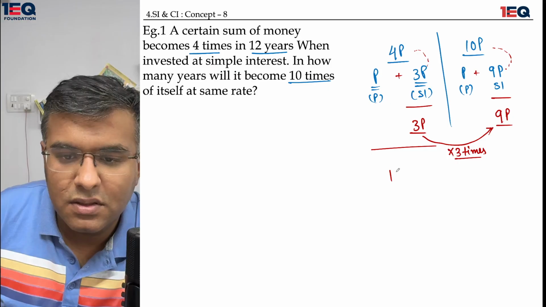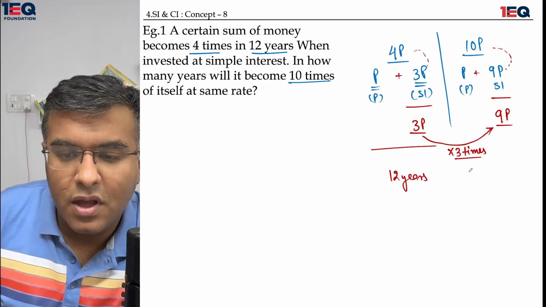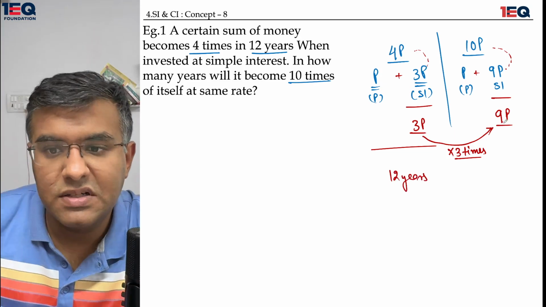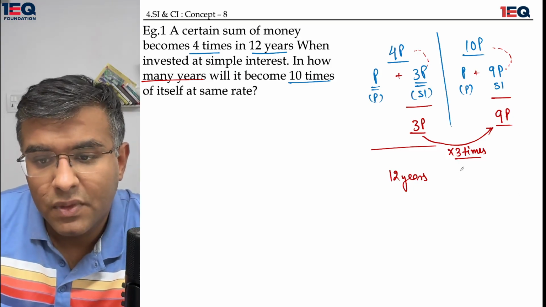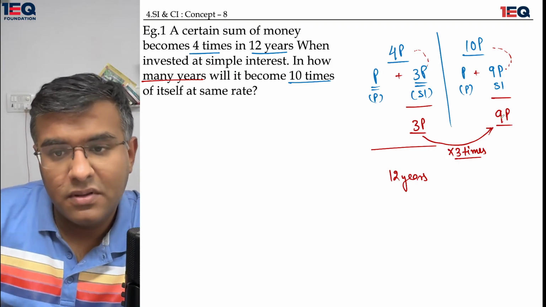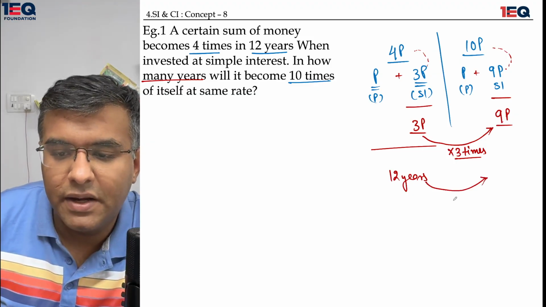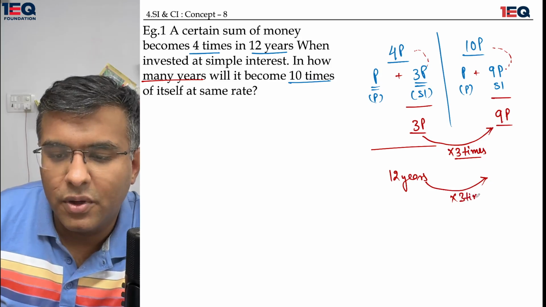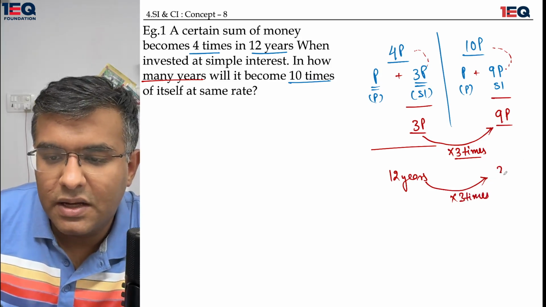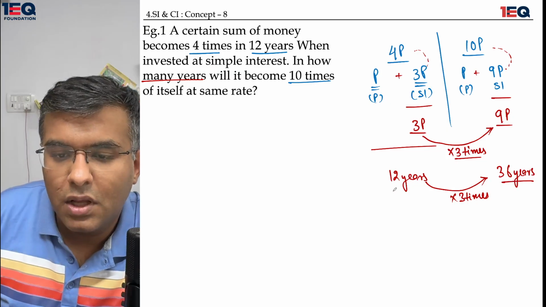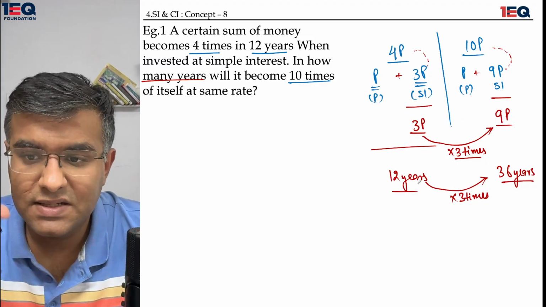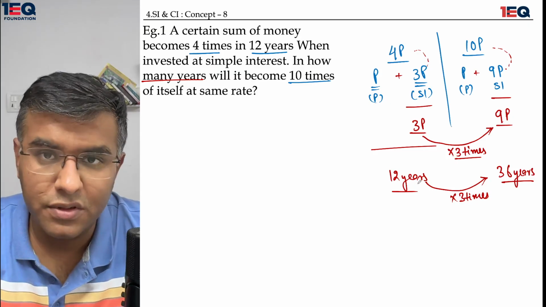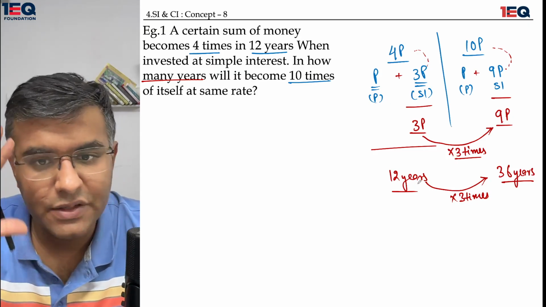In the first case, the time was 12 years. If the simple interest is supposed to become 3 times, and the question is in how many years, that means a new time has to occur. If the interest was multiplied 3 times, the time would also be multiplied 3 times, so 12 into 3. Okay, so it's basically 3 times, and the answer would come out to be 36 years. I wouldn't call this portion a shortcut, but this is a very standard ratio proportion question.